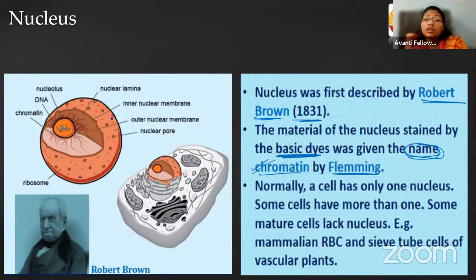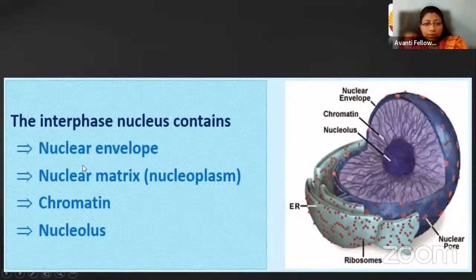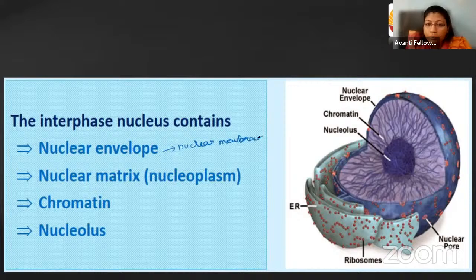So this nucleus is present in all the cells except the mammalian RBCs and the sieve tubes of the vascular plant, because sieve tubes are dead cells. Okay. So the nucleus has the nuclear envelope, that is the nuclear membrane, and a fluid material: just like the cell has cytoplasm, the nucleus has nucleoplasm. Then the chromatin material, that is the DNA fragment, right?